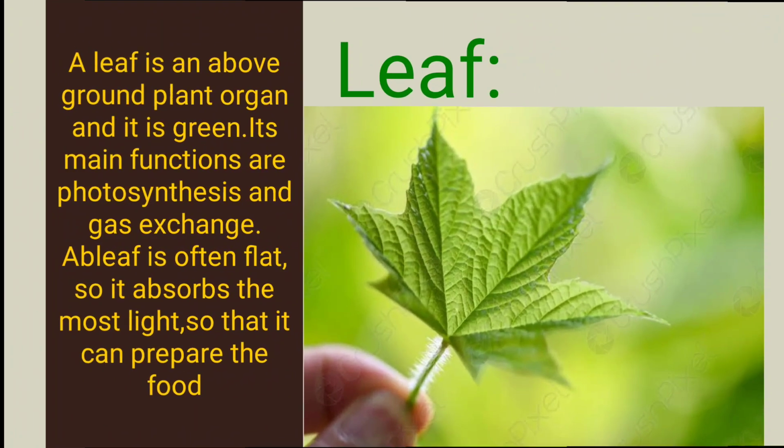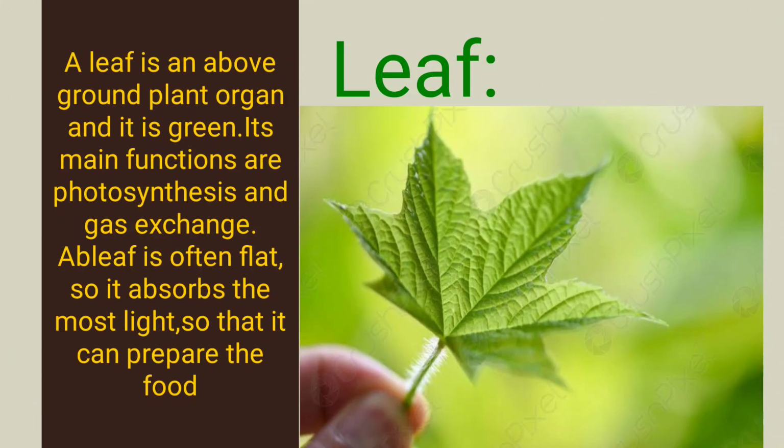Now, we shall see about leaf. Leaves are thin, flat structures that develop laterally at the node. Node means nothing but a bulge-like portion where it develops branches or stems or leaves or flowers. Generally, a leaf has a leaf base attached to the stem. That is nothing but the petiole.